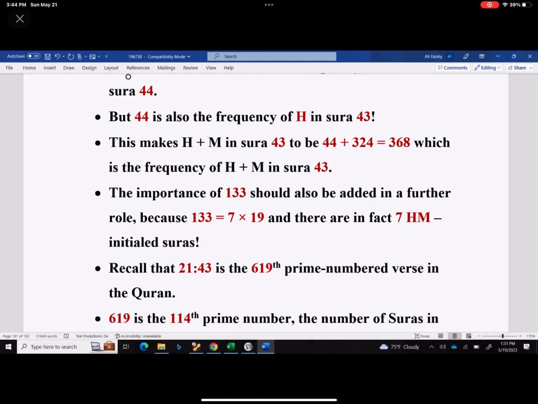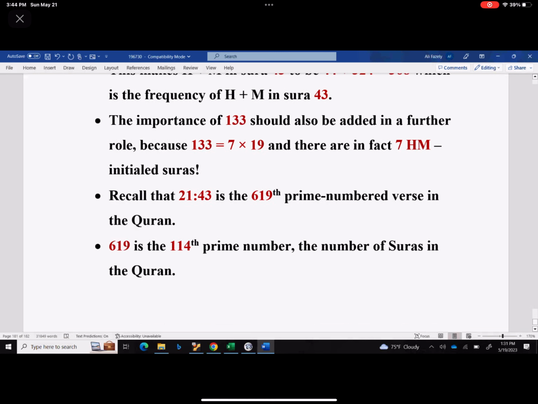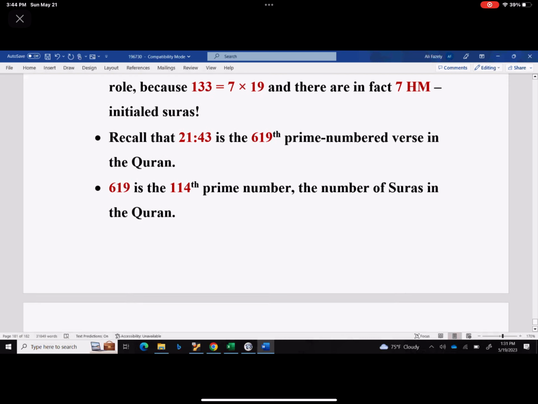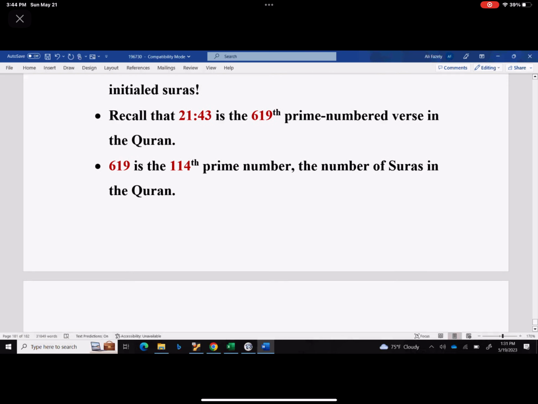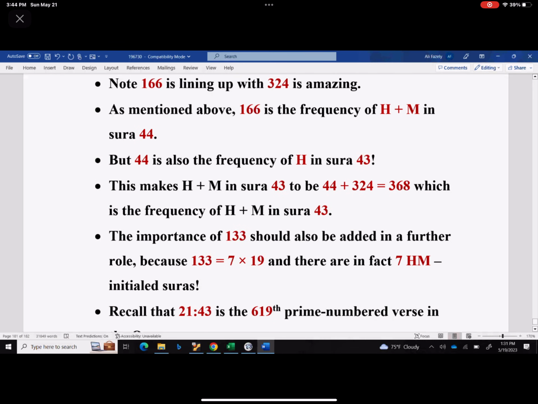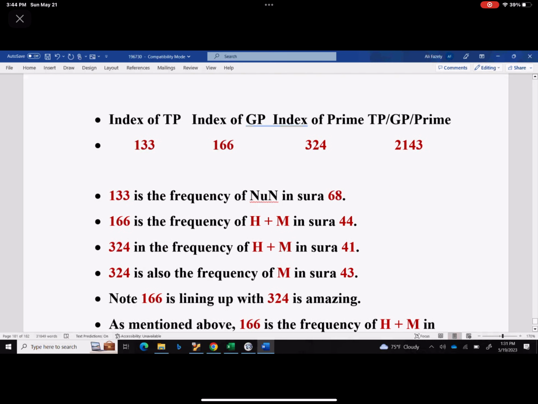Okay, so you see that they all mesh together. Recall that verse 2143 in the Quran happens to be the 619th prime number verse in the Quran. And 619 happens to be the 114th prime, which is the number of Surahs. Can you believe this? I mean, it's absolutely mind-boggling, okay?